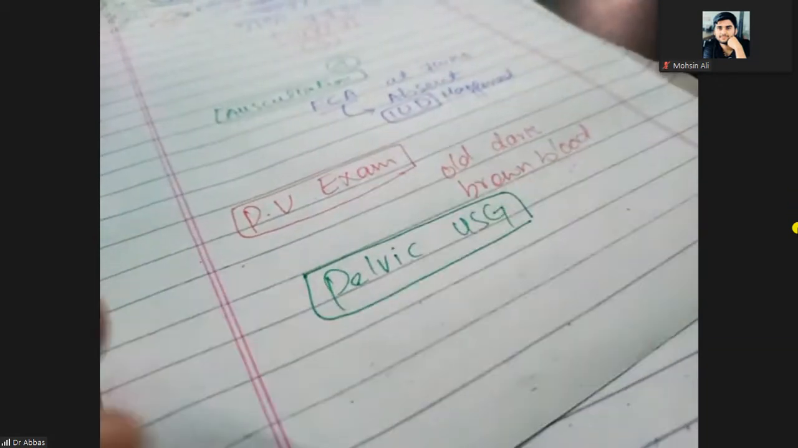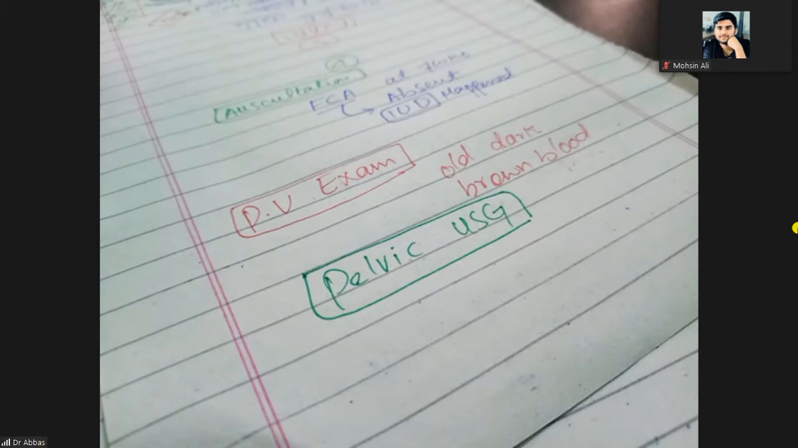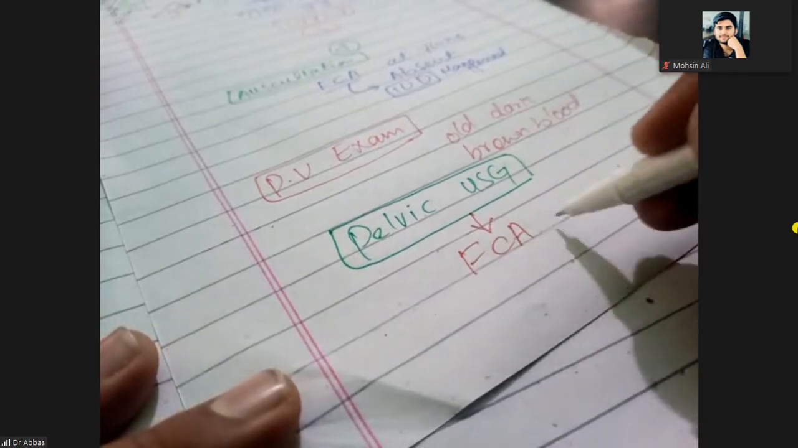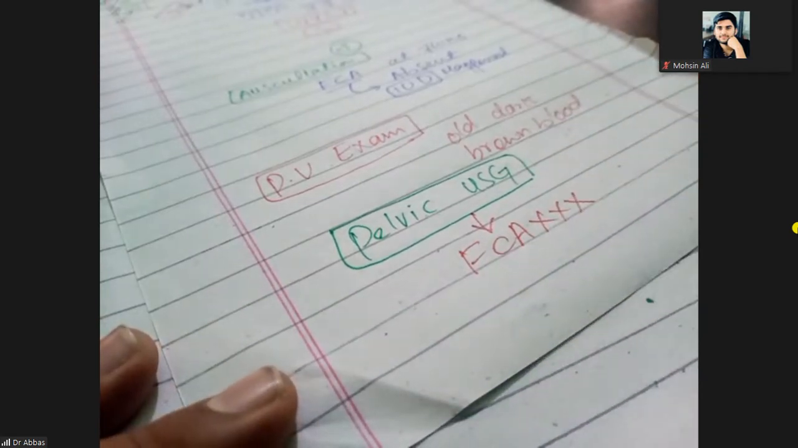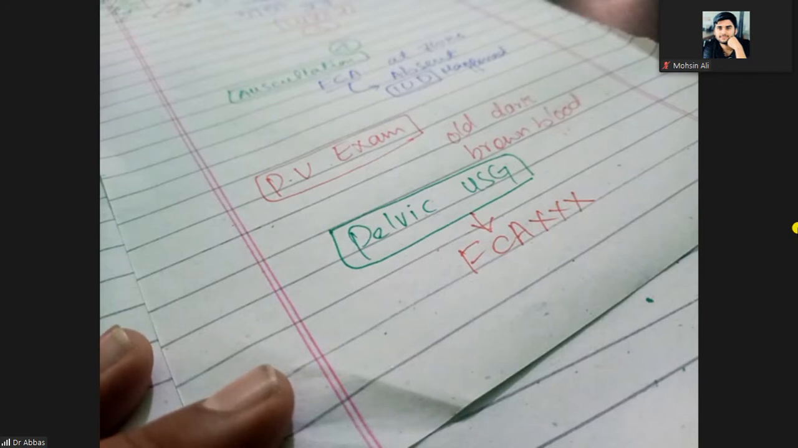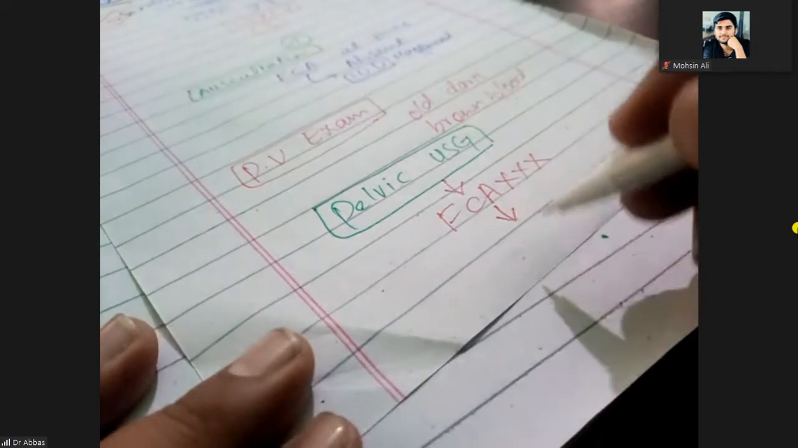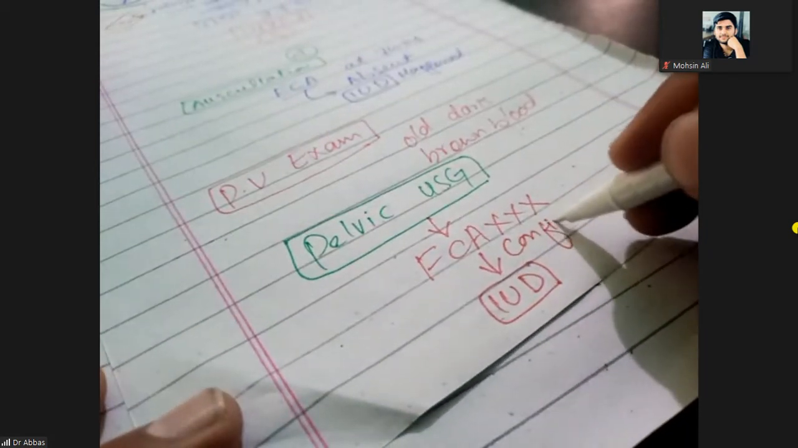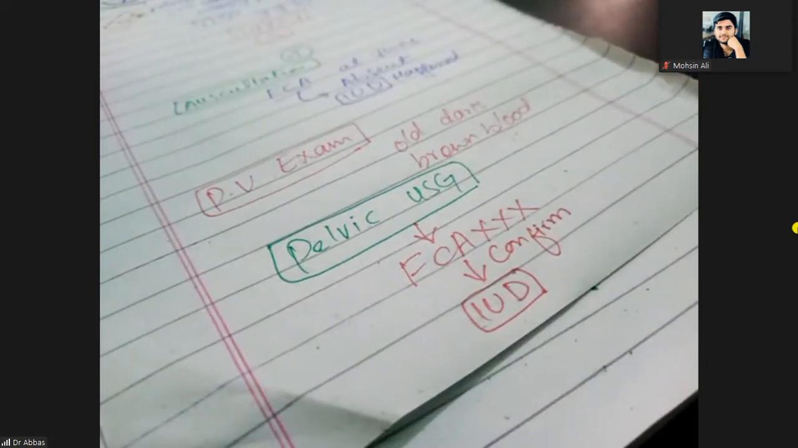And next you will do the ultrasound, pelvic ultrasound. You do the pelvic ultrasound to confirm whether fetal demise has happened or not. So on the pelvic ultrasound, you see there is no fetal cardiac activity. Fetal cardiac activity is absent. So that will confirm. What will it confirm? It will confirm the intrauterine demise, IUD. So it will confirm intrauterine fetal demise. Clear?